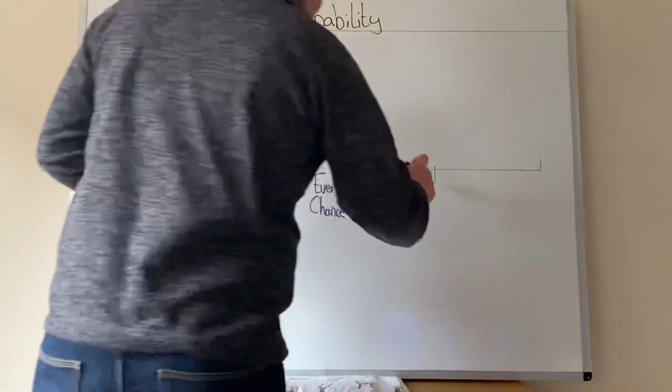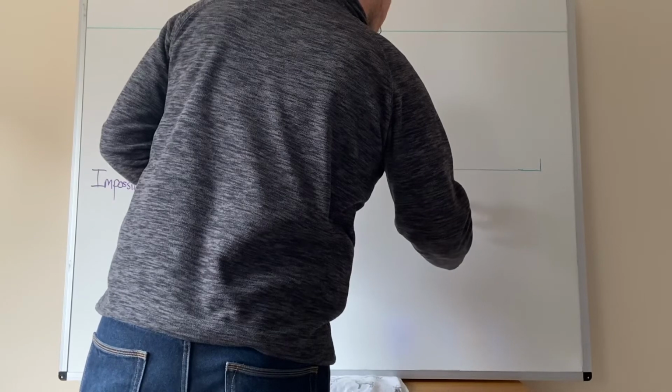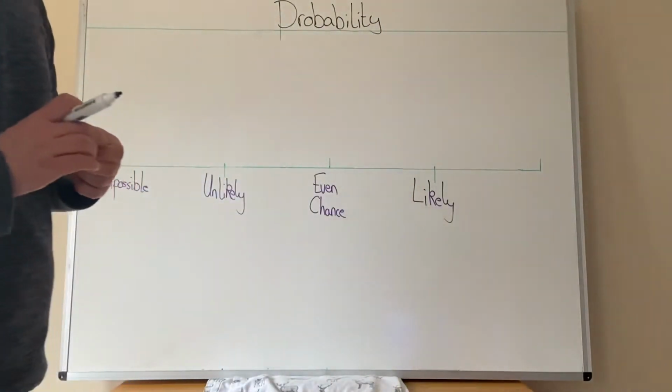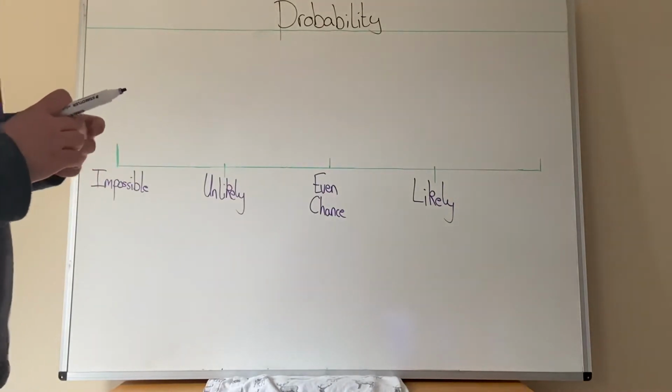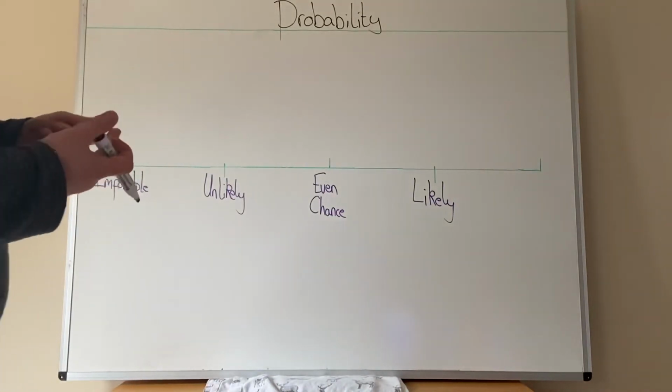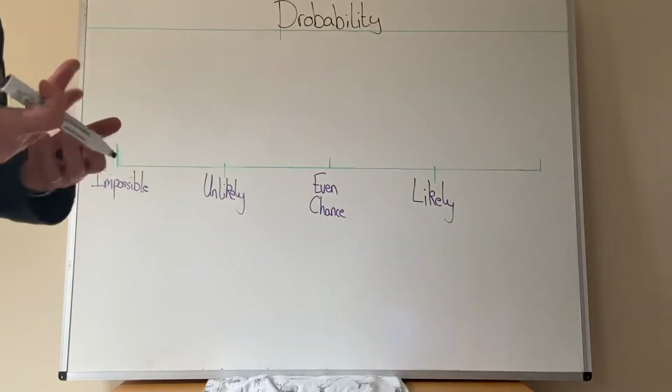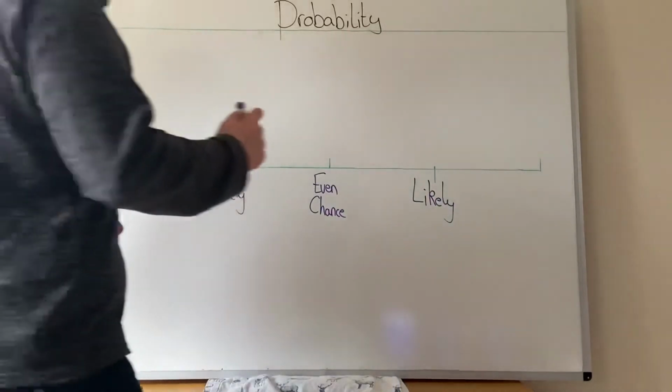Next one then is likely. So if I said to you, what's the probability of scoring a 1, 2, 3, 4, or 5 if you roll a dice, then realistically it probably will happen. But there's also a chance of it not happening as well. And the last one then